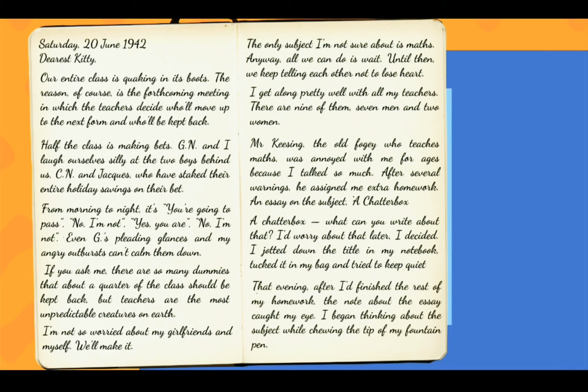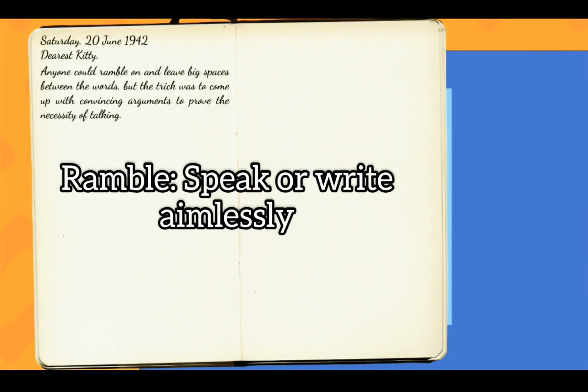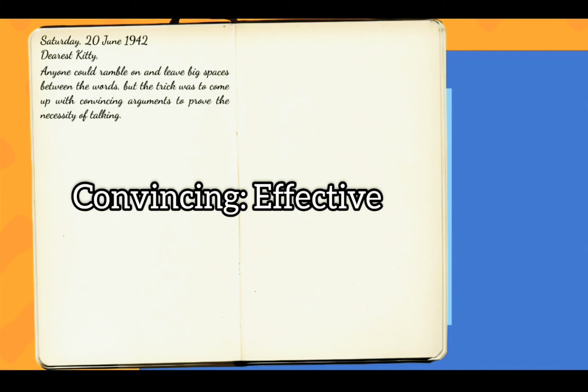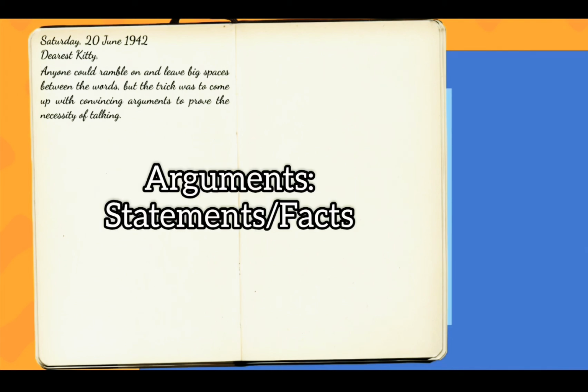That evening, after I had finished the rest of my homework, the note about the essay caught my eye. I began thinking about the subject while chewing the tip of my fountain pen. So once at home in the evening, she finished her homework and started to think about the essay that she was given again. Anyone could ramble on and leave big spaces between the words, but the trick was to come up with convincing arguments to prove the necessity of talking. So she thinks that anyone could ramble. Ramble means to speak or write aimlessly.